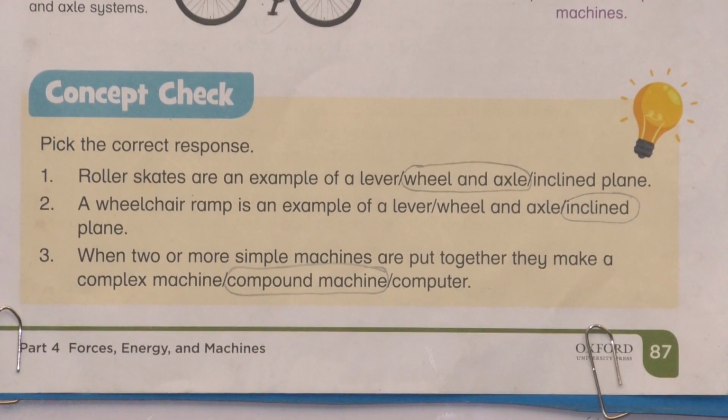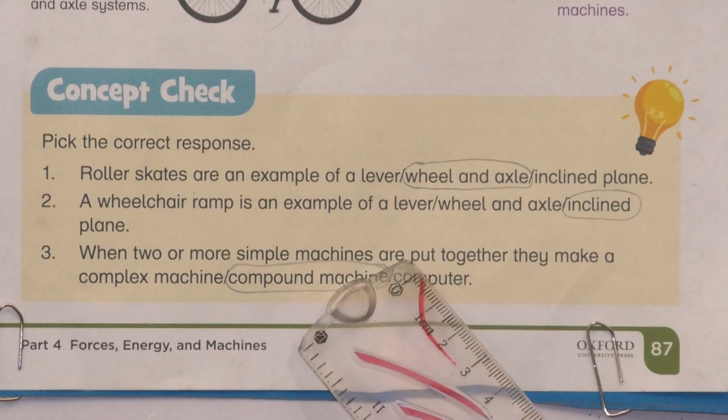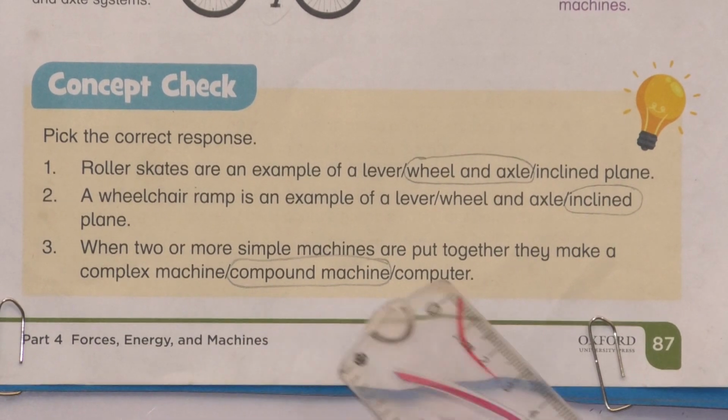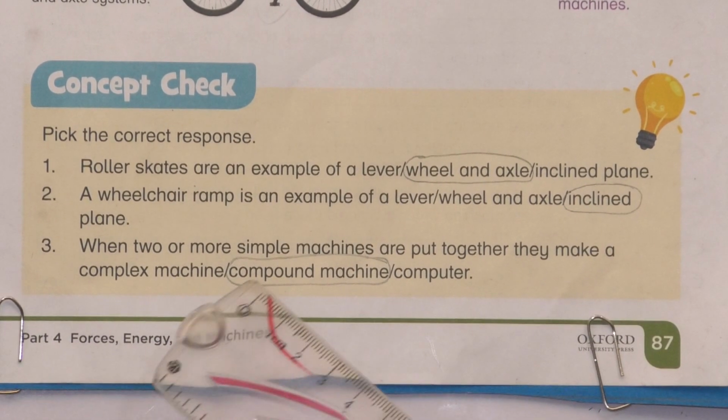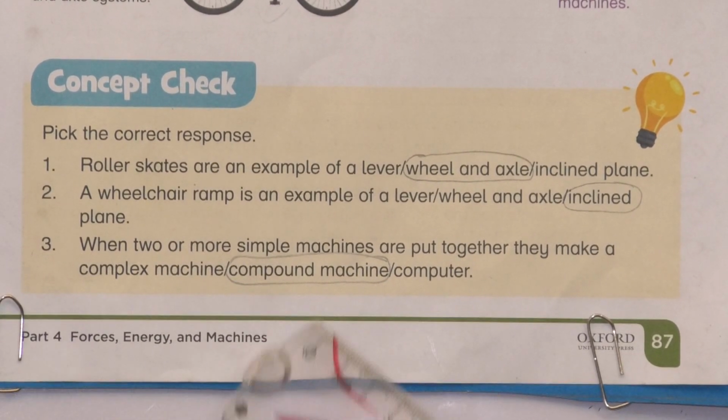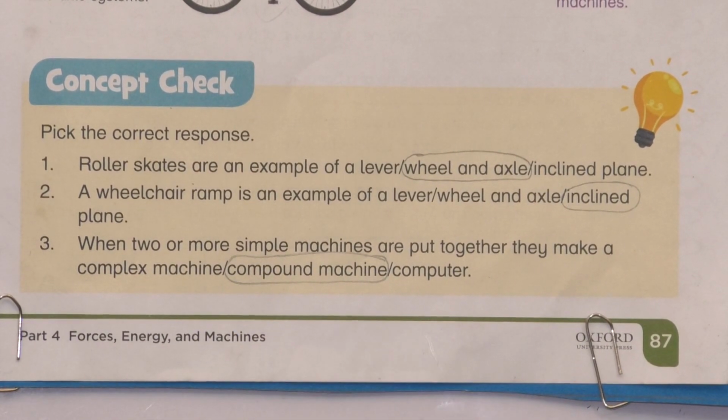Number three: when two or more simple machines are put together they make complex machines, compound machines? No, it makes compound machines. Two or more machines when we put them together are called compound machines.